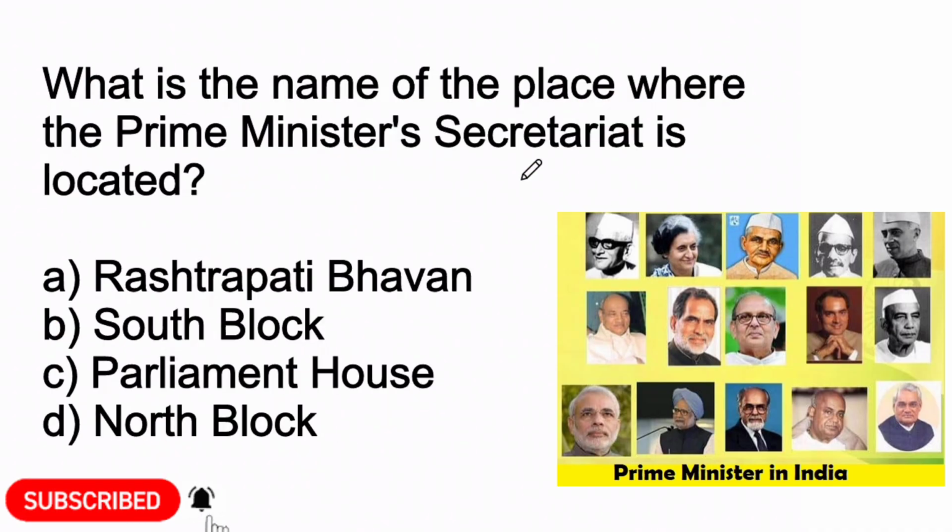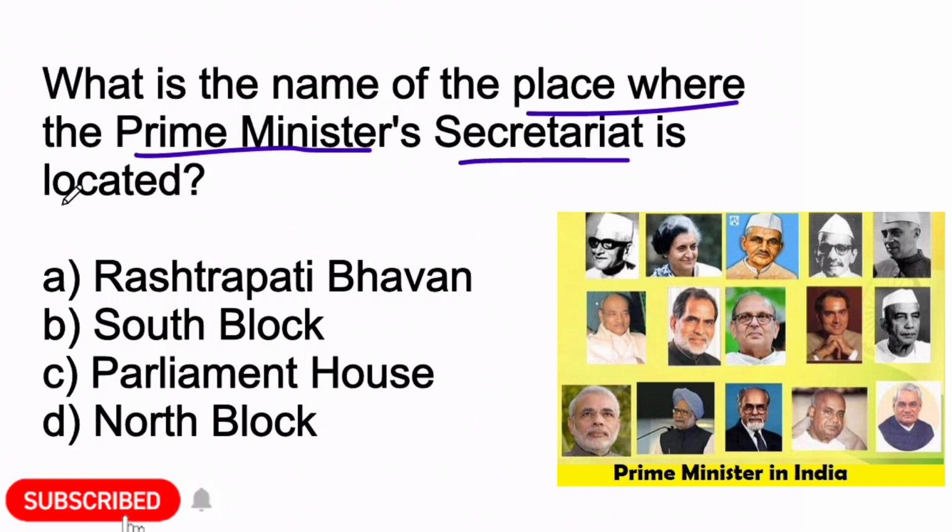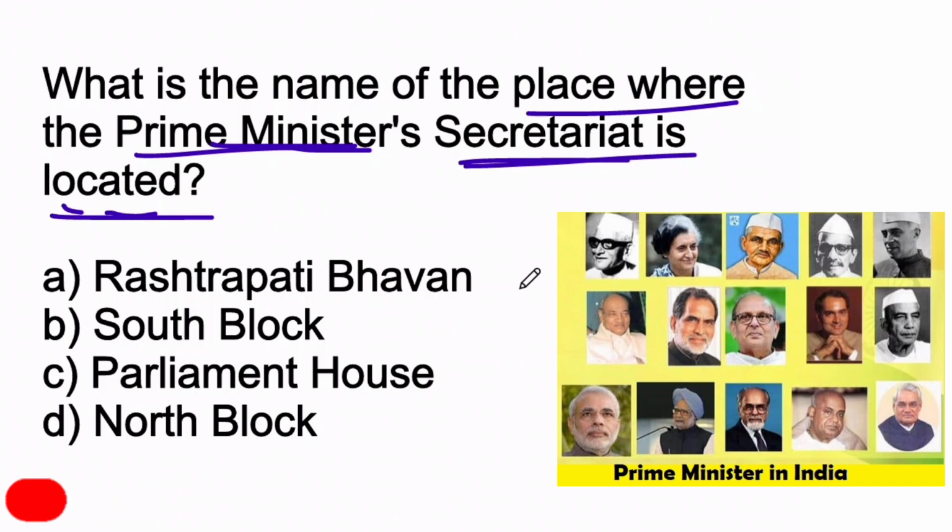Next question, what is the name of the place where the Prime Minister's Secretariat is located? Option A, Rashtrapati Bhavan. Option B, South Block. Option C, Parliament House. Or option D, North Block. So here option B, South Block is the correct answer. South Block is the place where the Prime Minister's Secretariat is located.